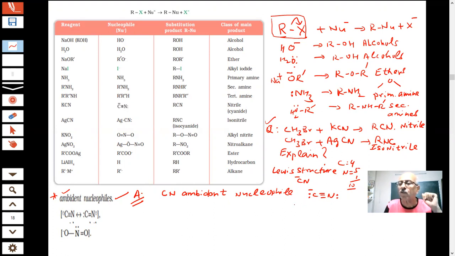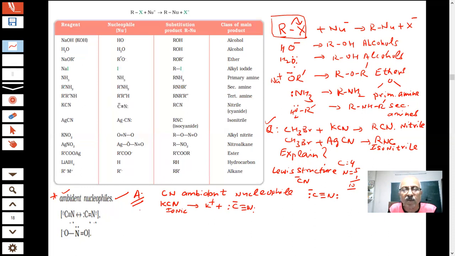So you are getting two products. Now what happens when you are using KCN? This is an ionic compound. It will dissociate to give K plus and CN minus ions. Ionic compound gives ions.